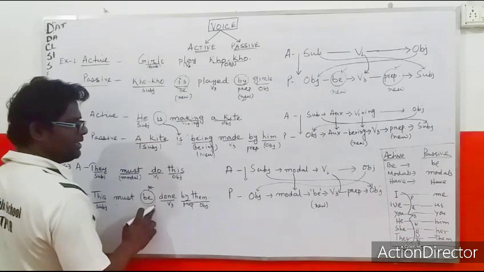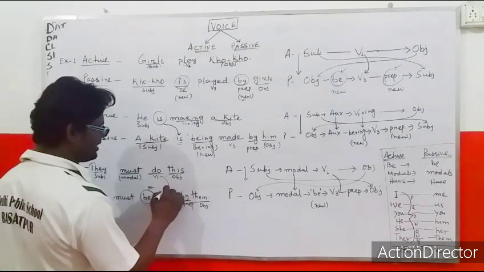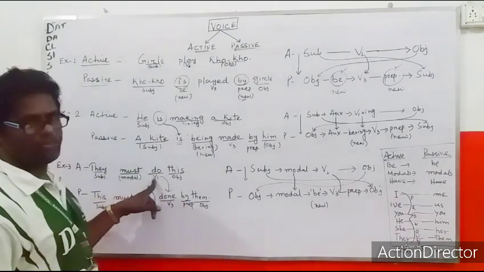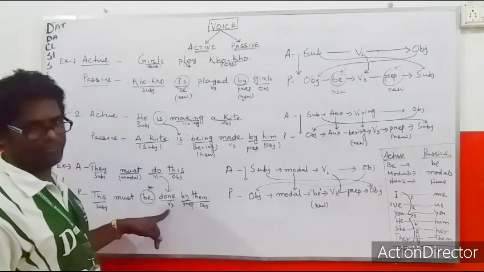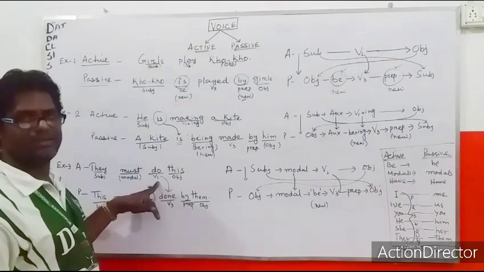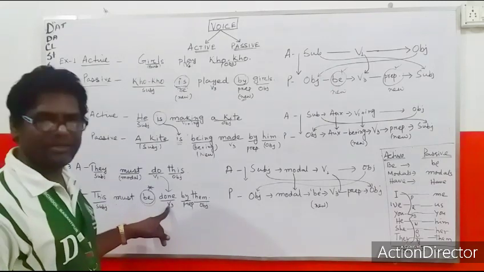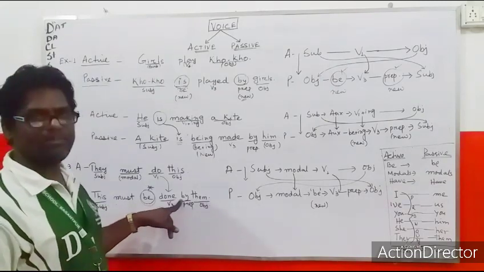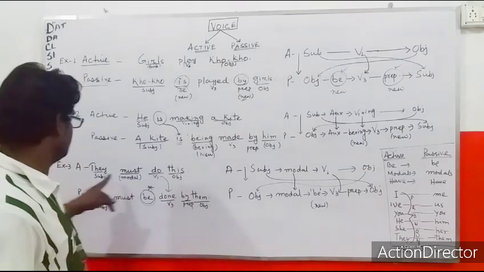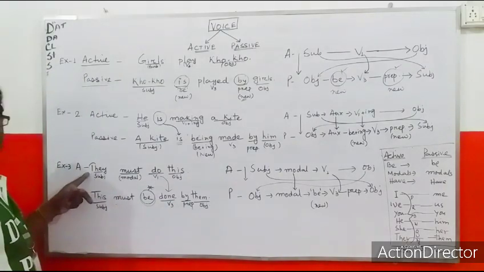So this must be, and the same rule: the third form of the verb will always come in the passive. Do, did, done. Done is the third form. So this must be done. Then the general preposition by, and then they, which was the subject.